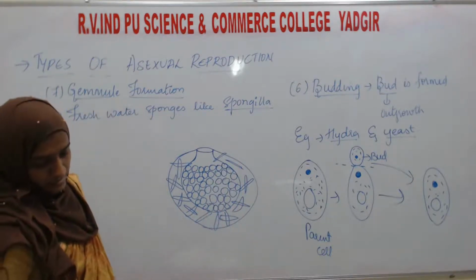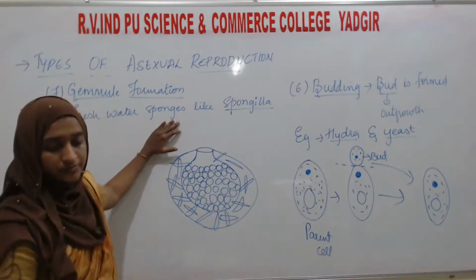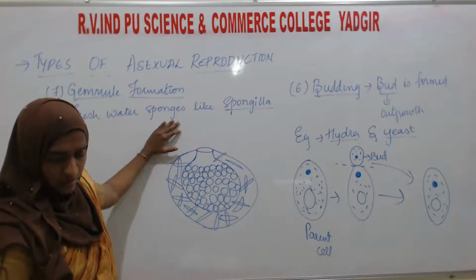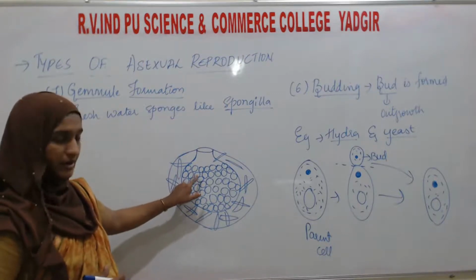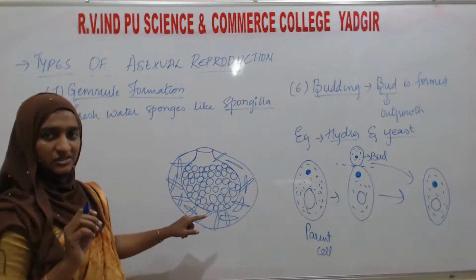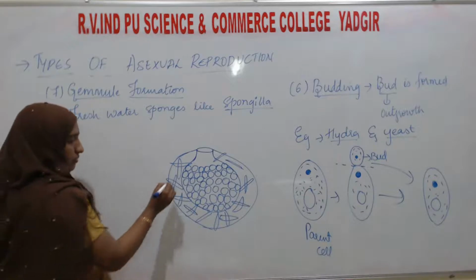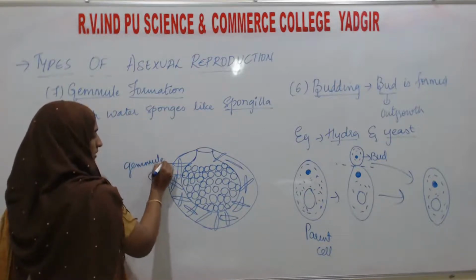Okay, here this is the gemmule in the sponges. A small bud is formed inside the body, and here you can see many small bud-like structures, and these are known as the gemmules. These are formed inside the body.